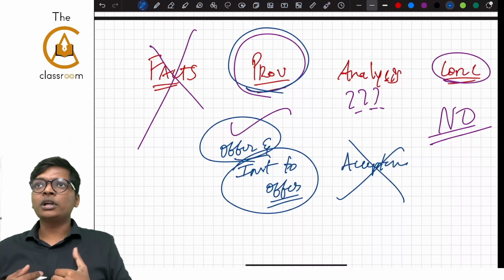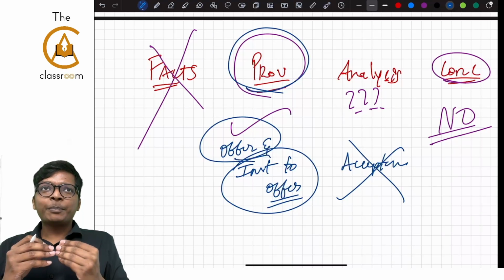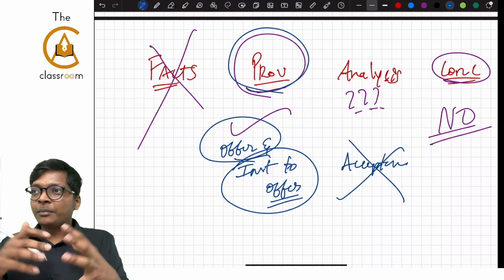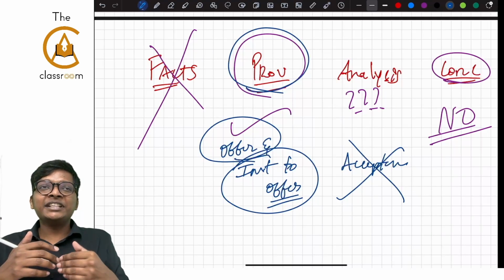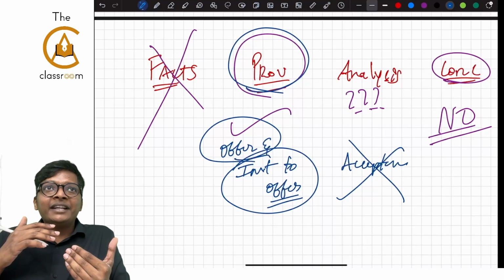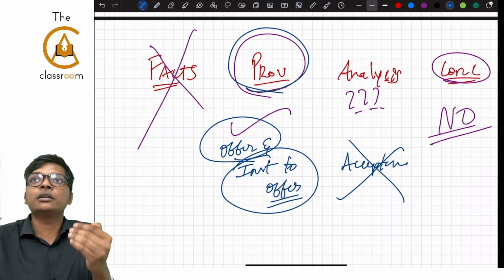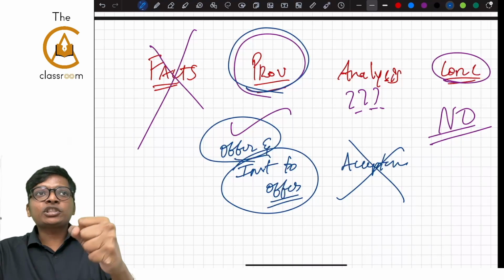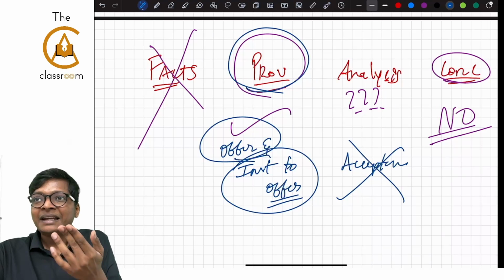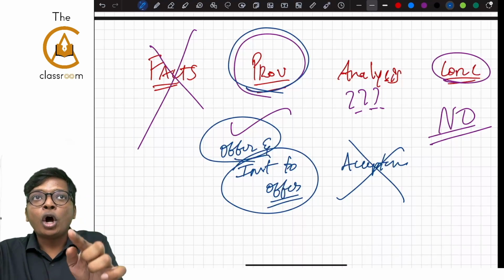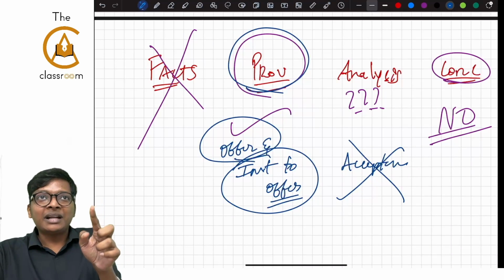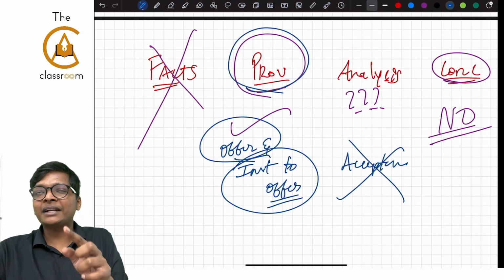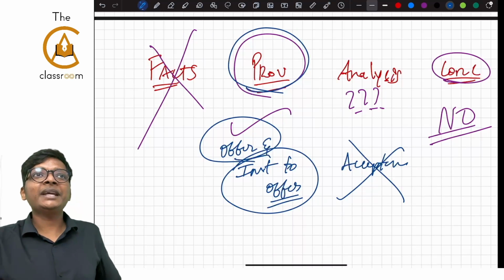Srimati Prakash going to the shop and putting all the items in the basket, she did it because she was given the invitation to make an offer. Going to the cash counter and asking to buy, that is where she made an offer. The shopkeeper did not accept. Because the shopkeeper did not accept, there was no valid contract, and hence he cannot be compelled.